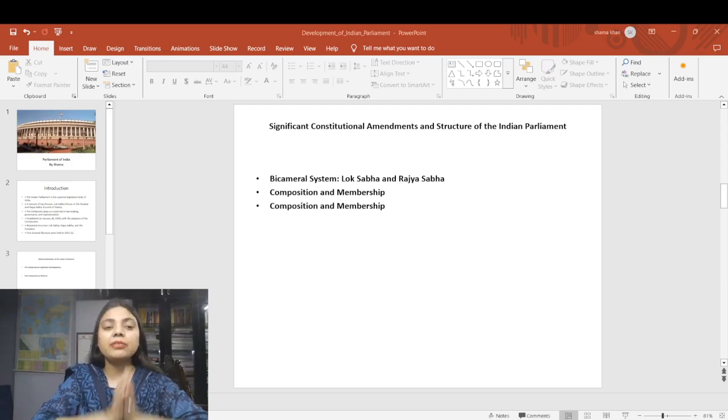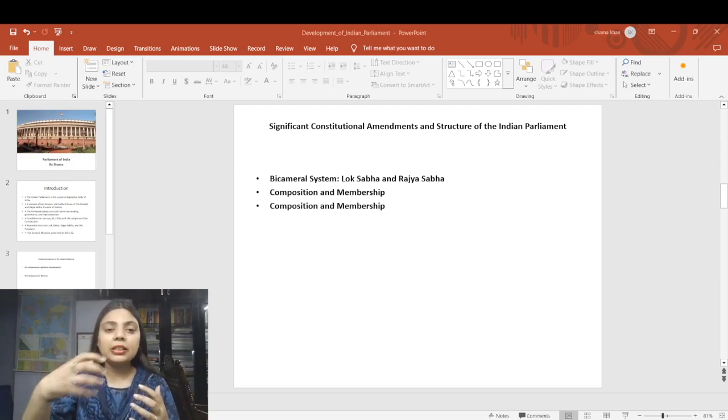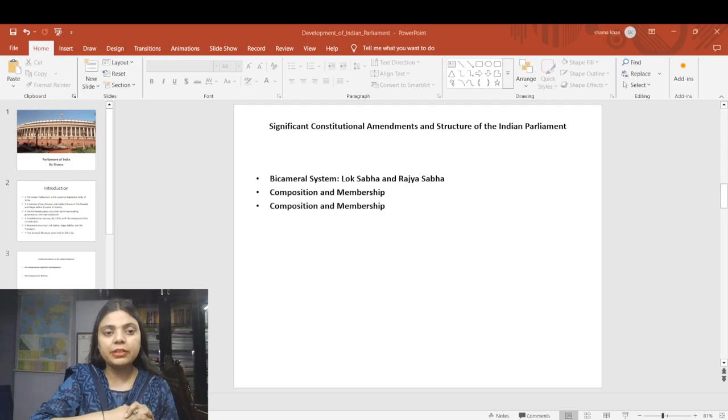We can see from the very first constitutional amendment, which happened in the year 1952, till now we have had 105 constitutional amendment acts. So we have seen how, with time, the Indian Parliament has played a role in the development of the constitution as well, and this is one of the reasons why we call the Indian Constitution a living document.